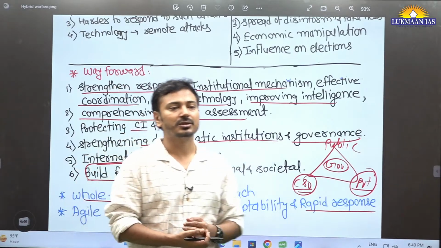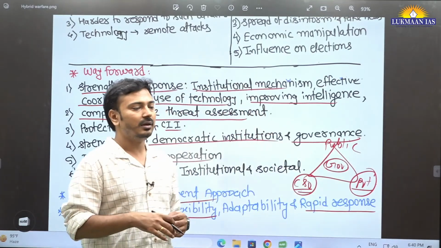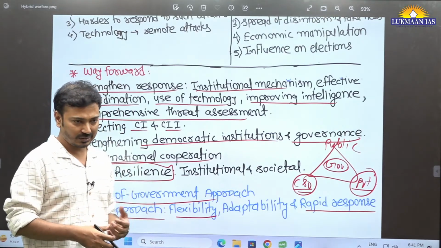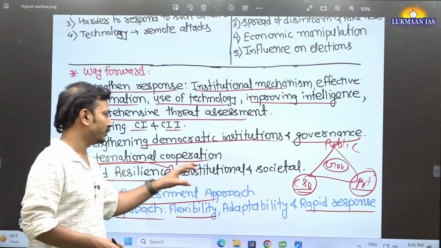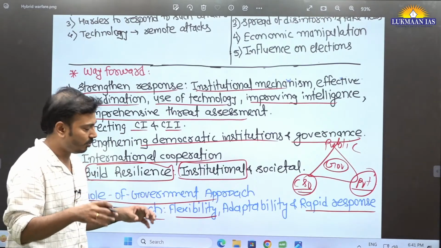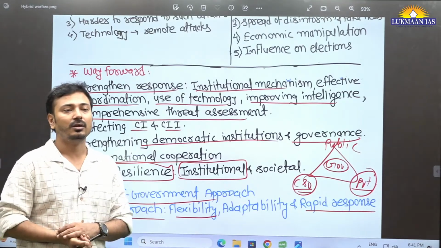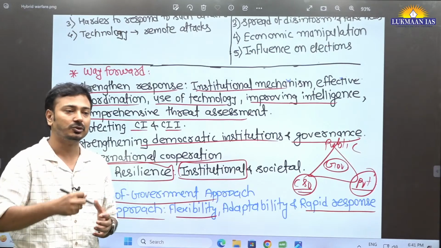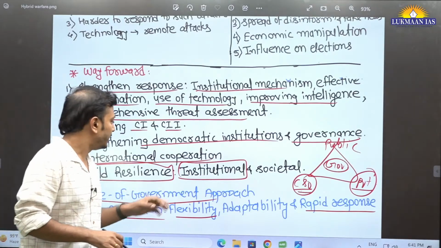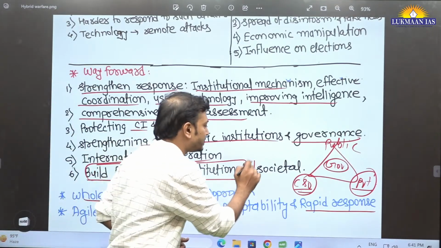In terms of institutions, resilience is very important. If any kind of attack is happening, be it a cyber attack or another kind of attack, the institutions should be able to give the right, effective response, and in less time. The effect should be reduced. Loss of infrastructure and property should be reduced. For example, what happened in AIIMS? We were not prepared as an institution. We did not have alternate servers also. Alternate servers should be there immediately if one server is compromised. This shows it is not institutional resilience.